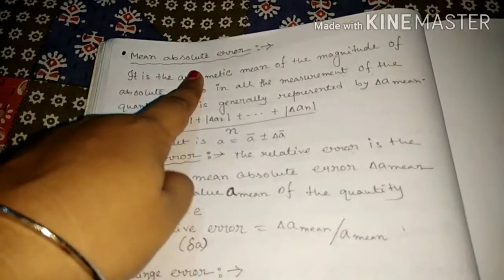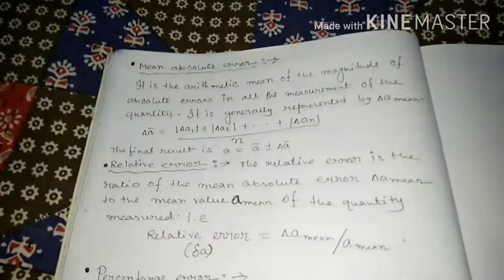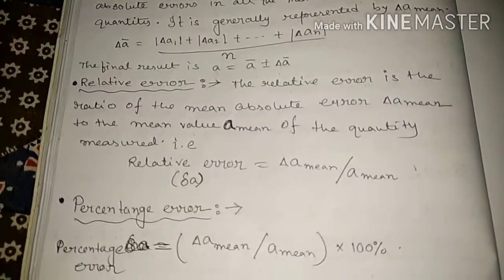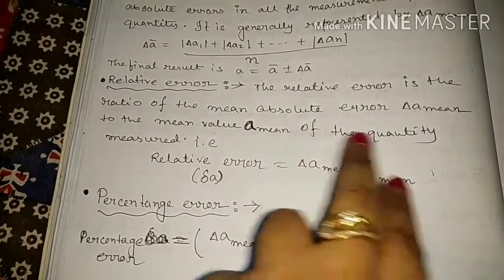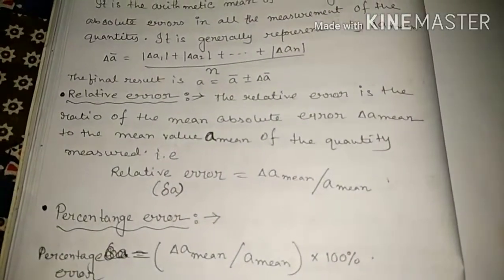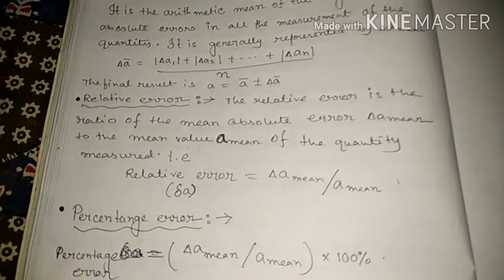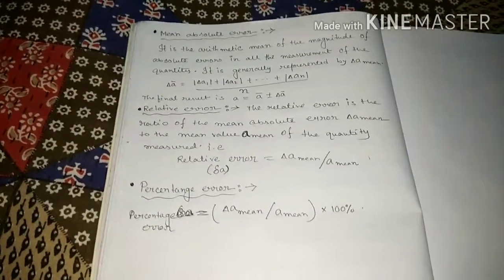The ratio between the mean absolute error and the mean value is called relative error. When you find the relative error and multiply it by 100, we get the percentage error. Understand?